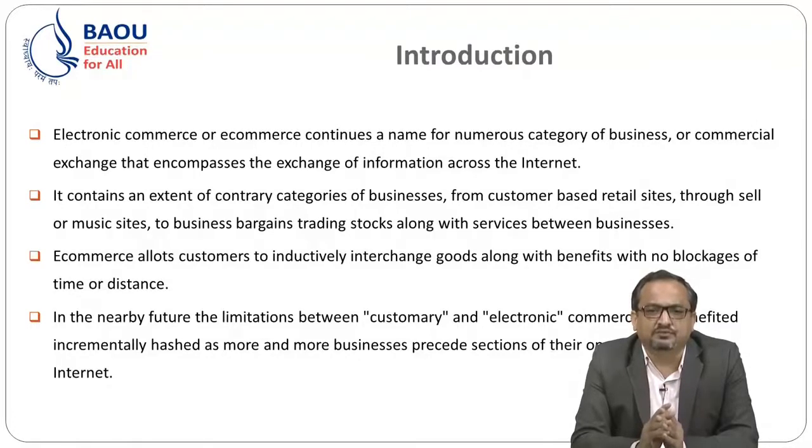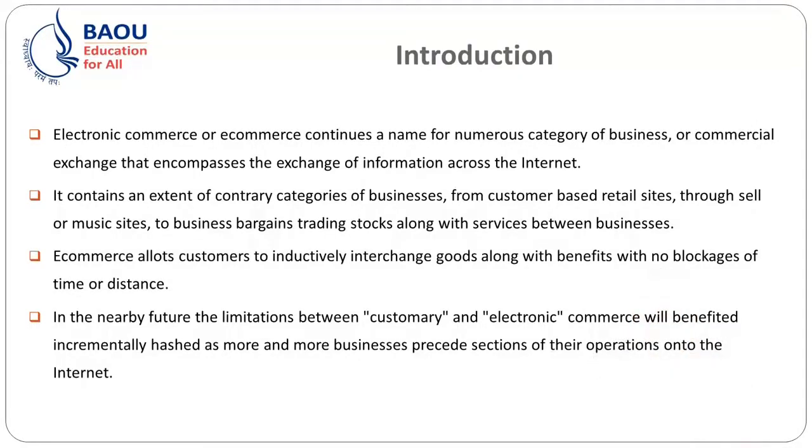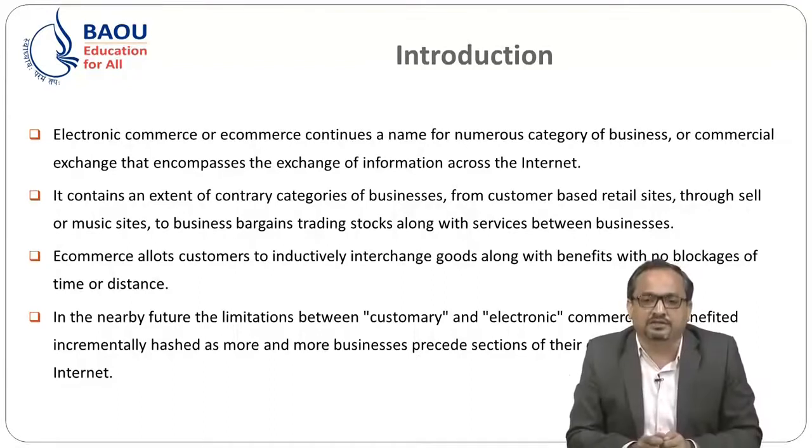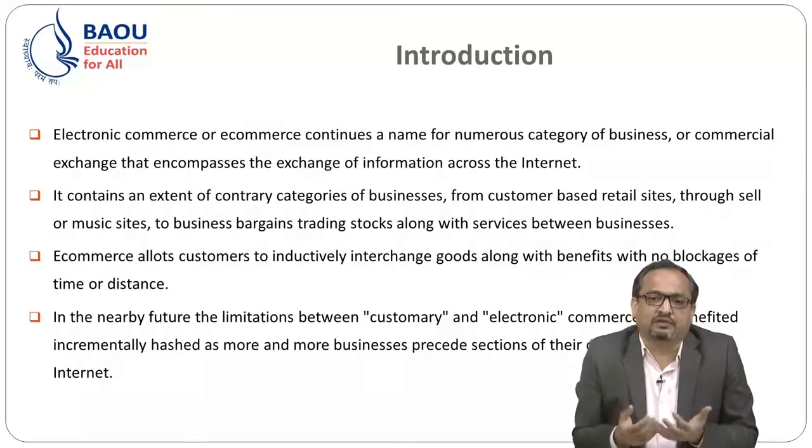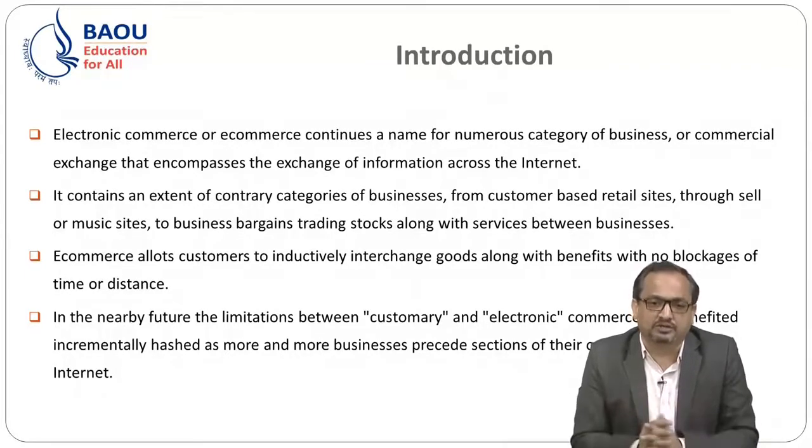In the near future, the limitation between customary and electronic commerce will diminish incrementally as more businesses move a section of their operations onto the internet. This is the basic difference between customary and electronic commerce. In the customary way of transaction, we plan to purchase things from retail shops or suppliers.